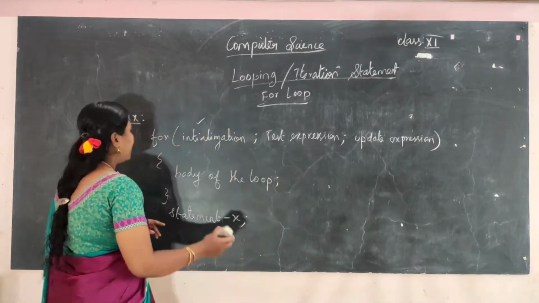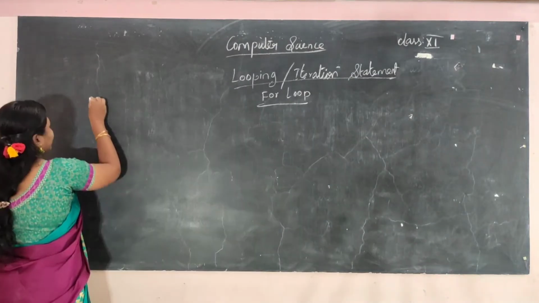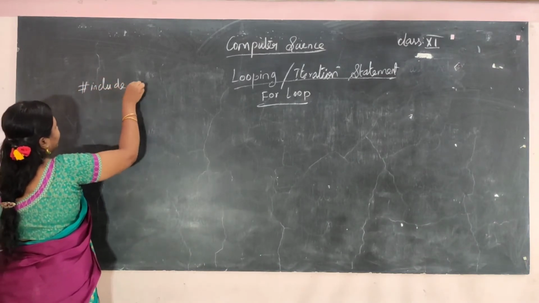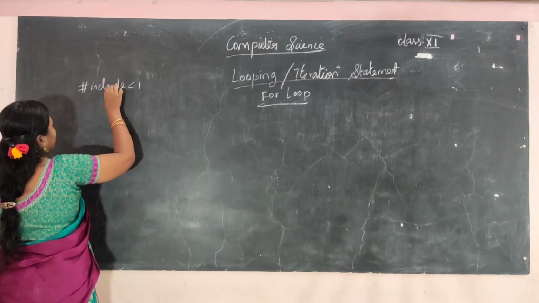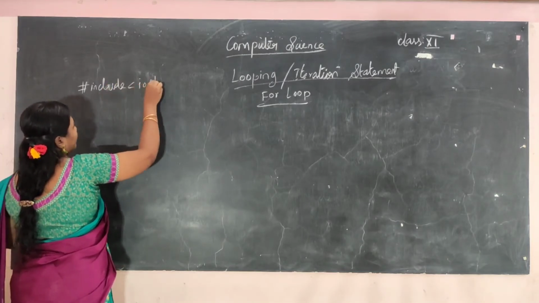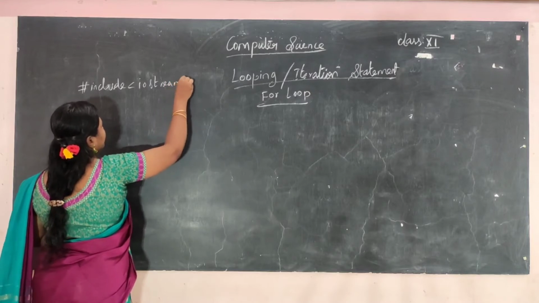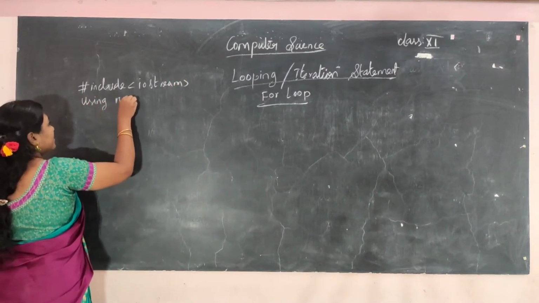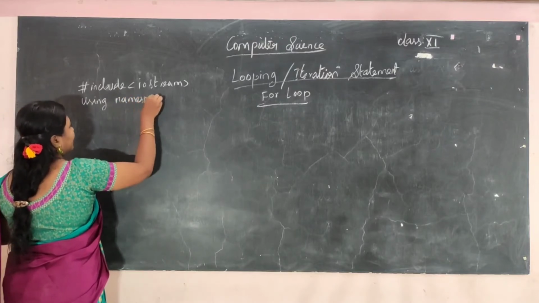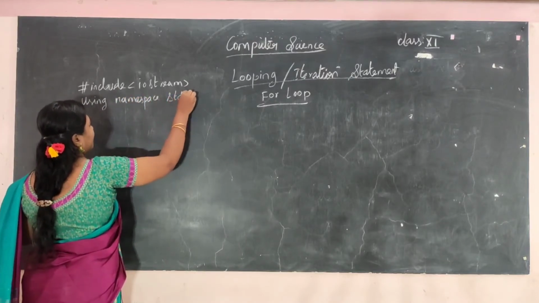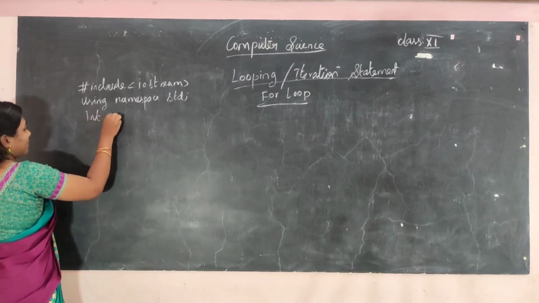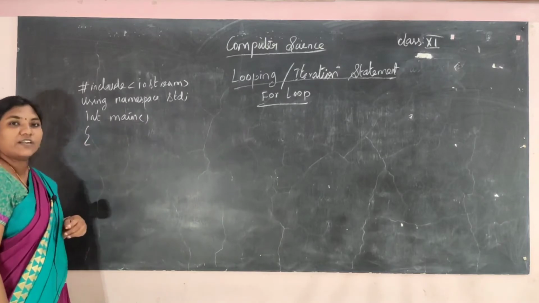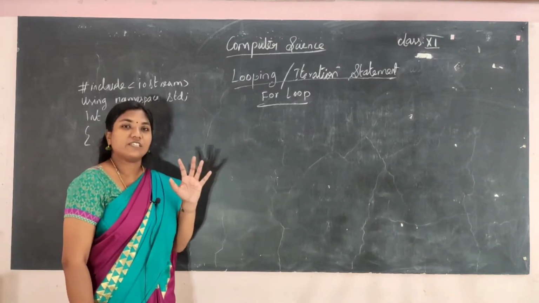Now let us see an example program. #include <iostream>, using namespace std, int main. Let us display the first 5 numbers.